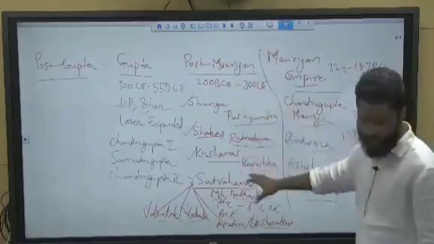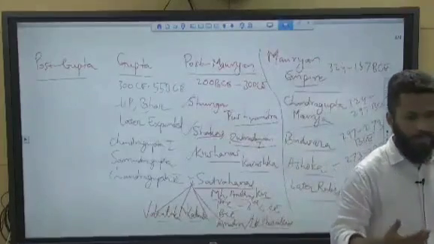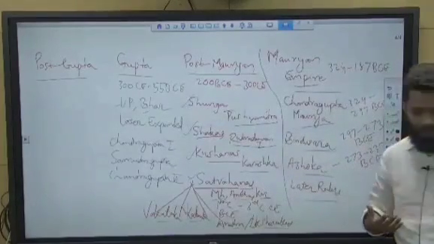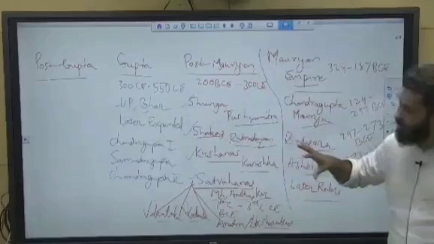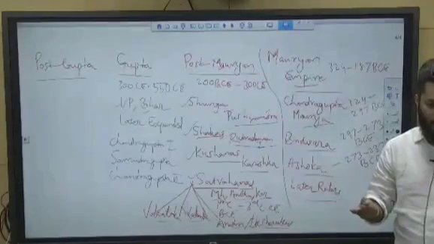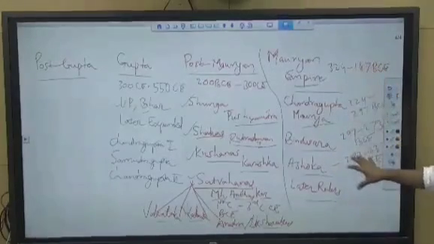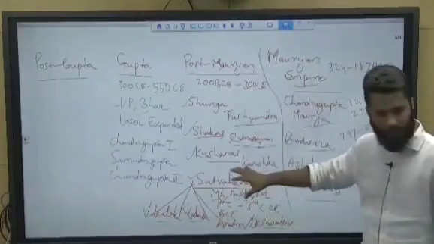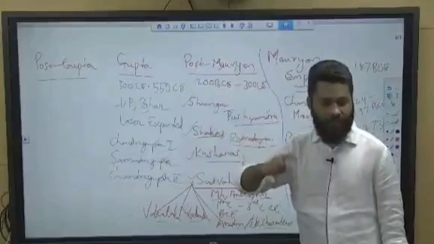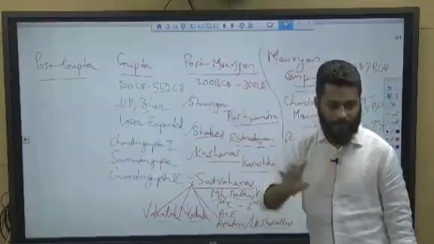So this is post-Mauryan period. Then Gupta period, where the temple architecture will go to its peak. Basically, you don't have to read everything with respect to art and culture here. There is a different test where you have to read about art and culture of Mauryan period, post-Mauryan period, Gupta period also. So there will be different tests. I guess test number 5 is there on the art and culture part.